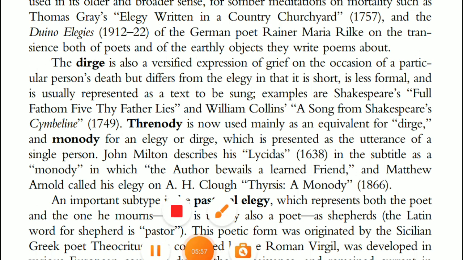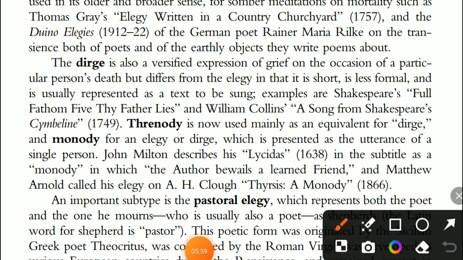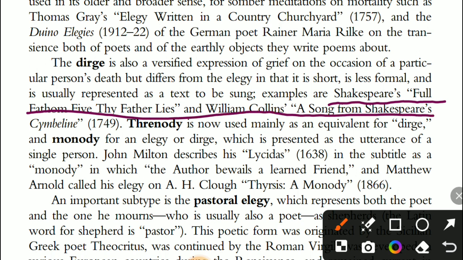So here are some examples like Shakespeare's book and William Collins also. After the new term came is threnody. Threnody is now used mainly as an equivalent for dirge, and monody for an elegy or dirge, which is presented as the utterance of a single person.